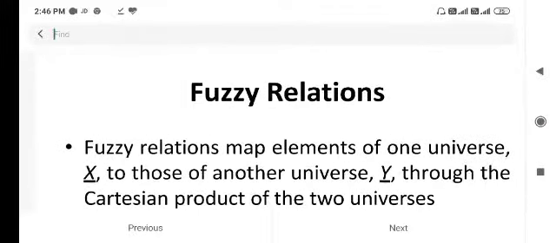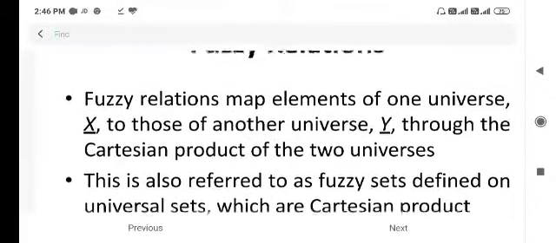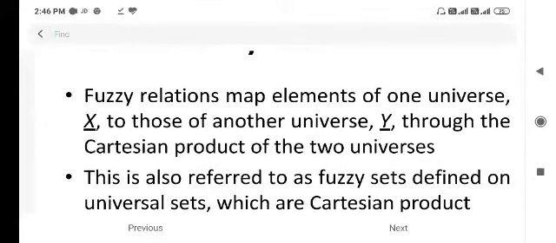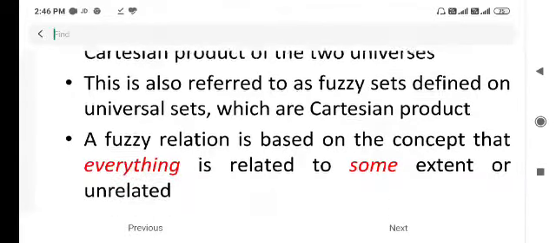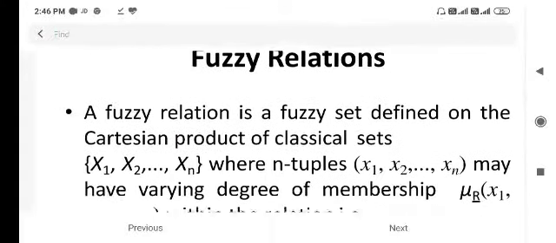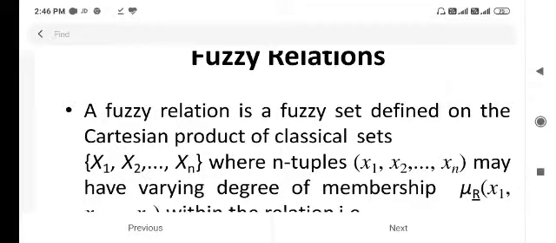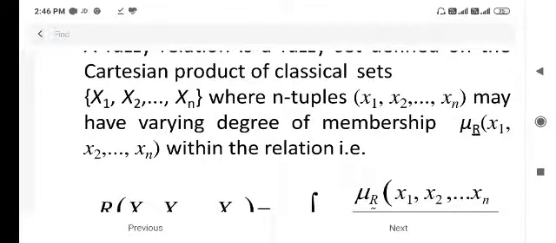Fuzzy Relations. Fuzzy relations map elements of one universe X bar to those of another universe Y bar through the Cartesian product of the two universes. This is also referred to as fuzzy sets defined on universal sets, which are Cartesian products. A fuzzy relation is a fuzzy set defined on the Cartesian product of classical sets